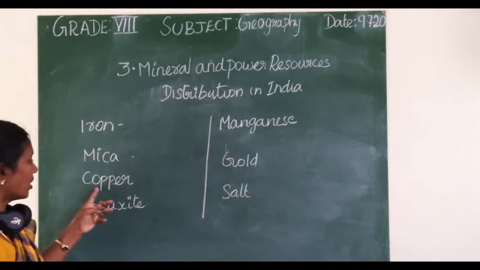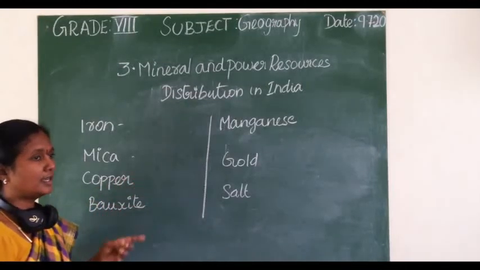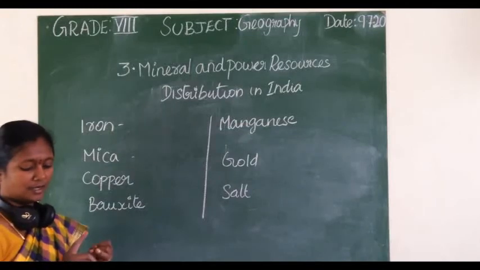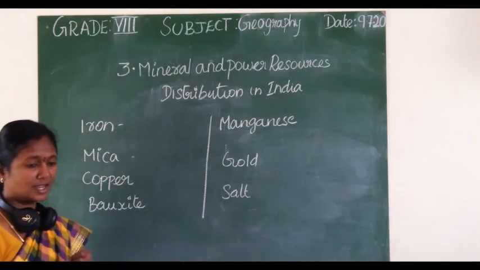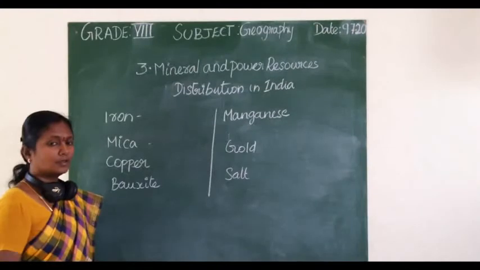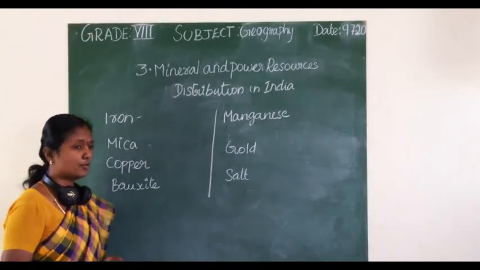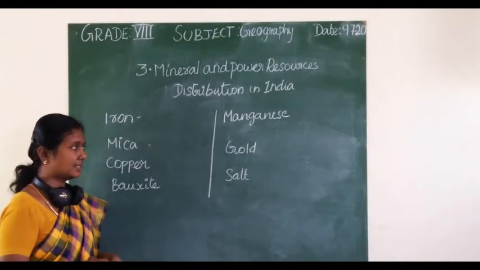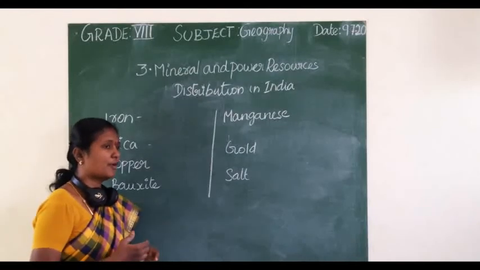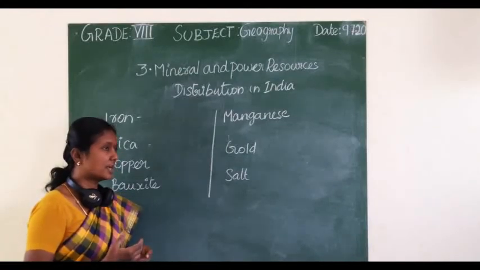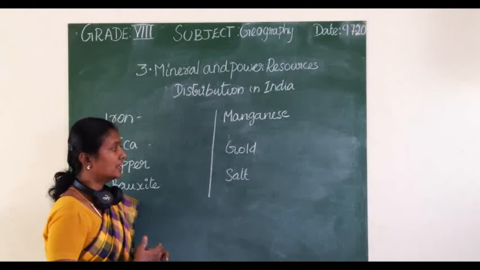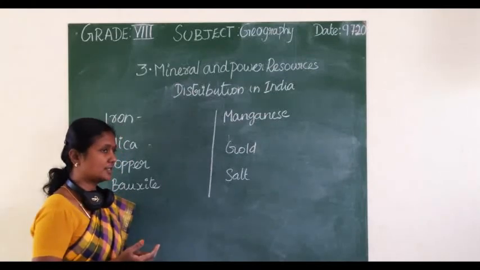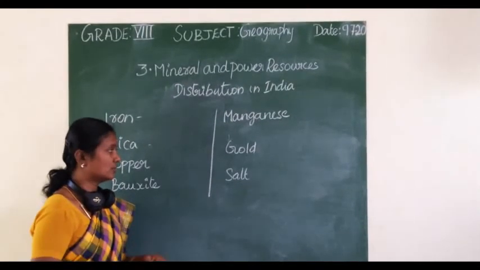Copper is deposited mainly in Rajasthan, Madhya Pradesh and Bihar. Bauxite is found in Chhattisgarh, Orissa, Karnataka and Madhya Pradesh. Manganese is also found in Chhattisgarh, Orissa, Jharkhand, and even Madhya Pradesh, Maharashtra and Andhra Pradesh.